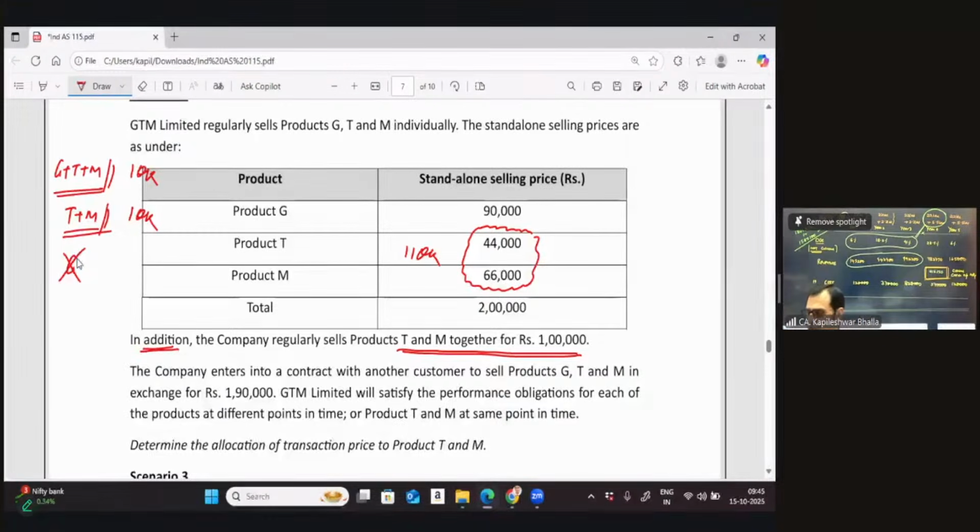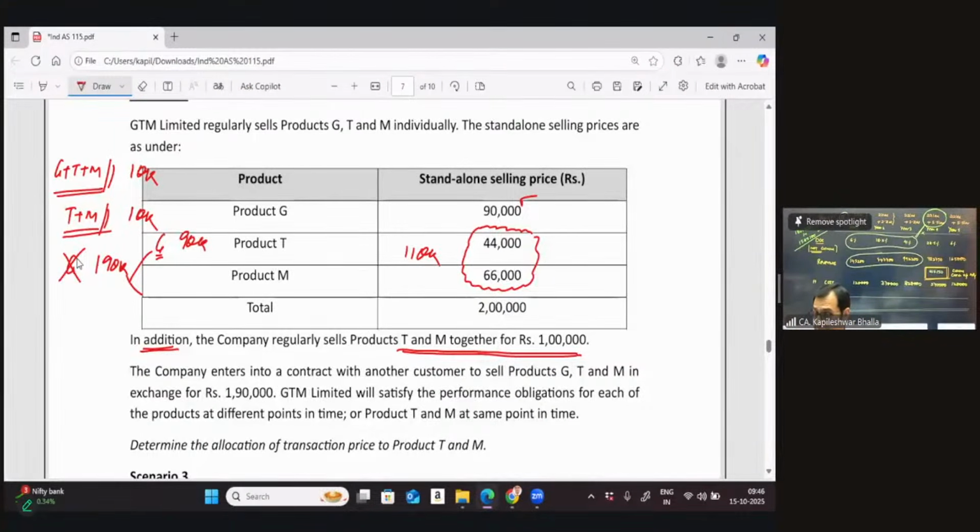So let me first concentrate on the allocation of 1 lakh 90. Out of this 190, how much are you going to allocate towards G? Let me ask you. When you go to allocate towards G, we are not giving any discount portion towards G because the company does not give any discount. So how much are you going to allocate towards G? That's right, the entire standalone price of 90.